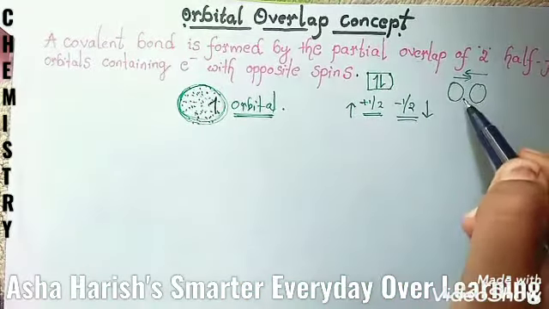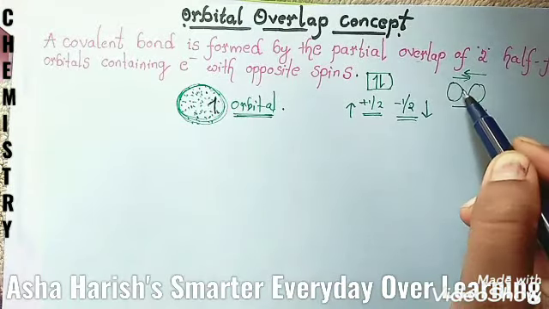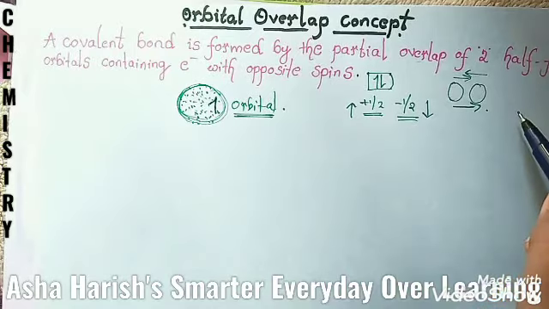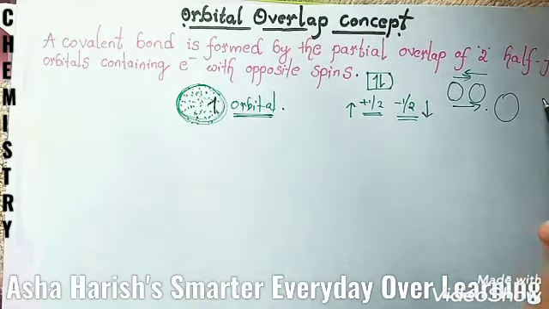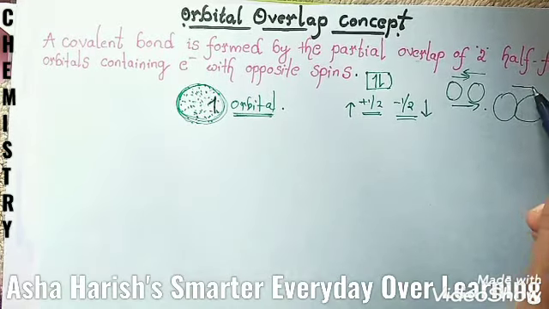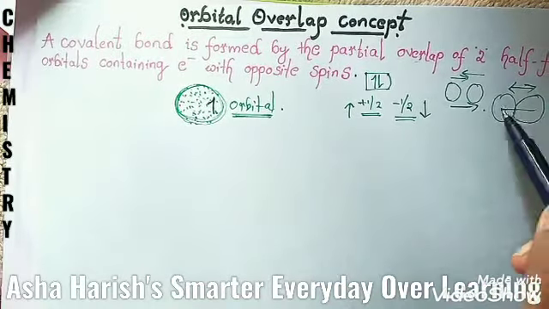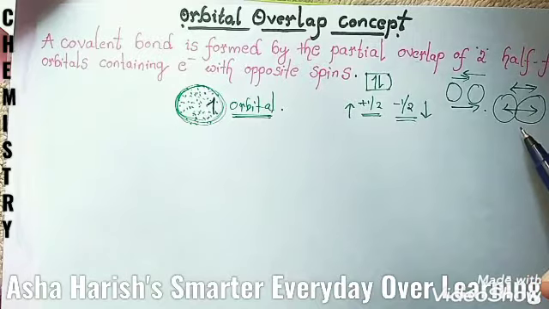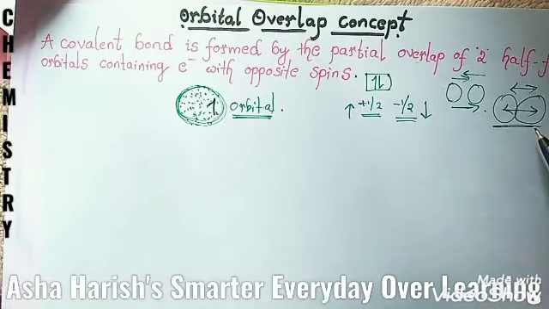Here in between these two atoms, the strength of the bond depends upon the exact overlapping, and the greater the overlapping, the stronger the bond formation. That means if these two atoms are overlapping, the strength of these two bonds depends upon with how much force they are overlapping with each other.